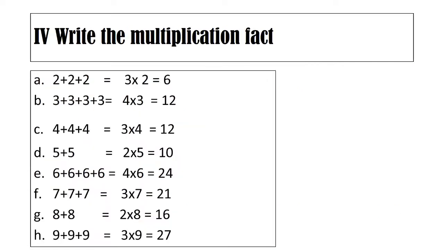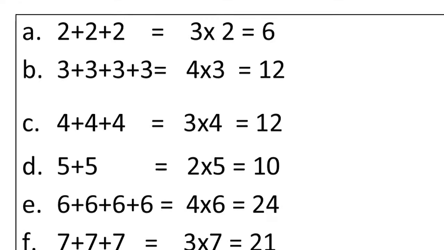Fourth bit is write the multiplication fact. Here the addition fact is given. You have to change it into a multiplication fact. So how will we do? You count how many 2's are here. 2 plus 2 plus 2. 3 times 2. Okay, so 3 times 2 means 3 into 2 is equal to 6. This is your multiplication fact. First you have to write how many times 2 is here. Then you have to write 3 into 2 is equal to 6. 3 twos are 6. Let us see the B1.